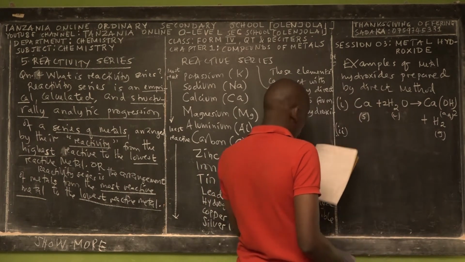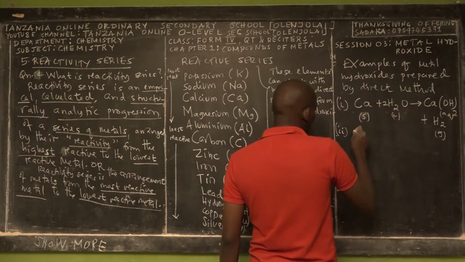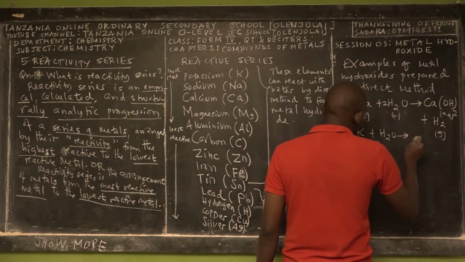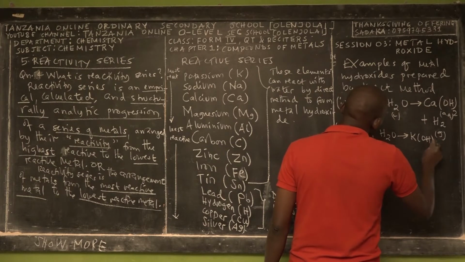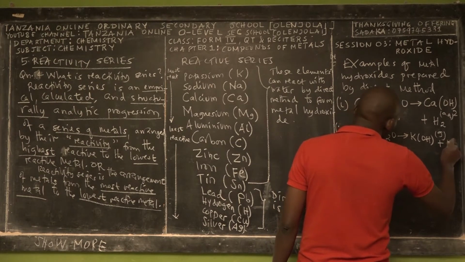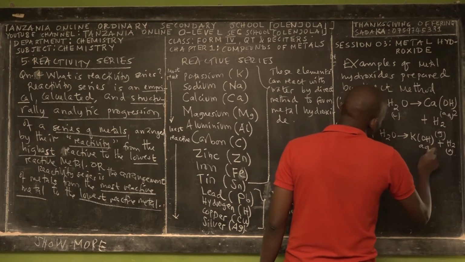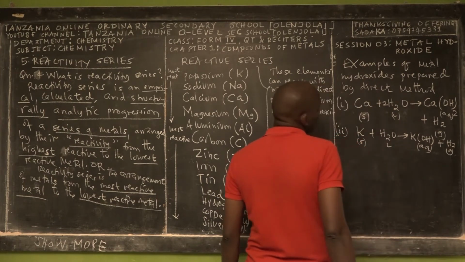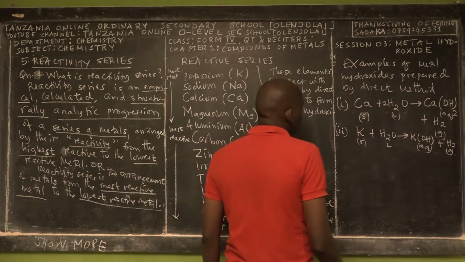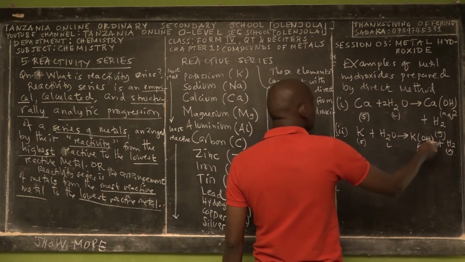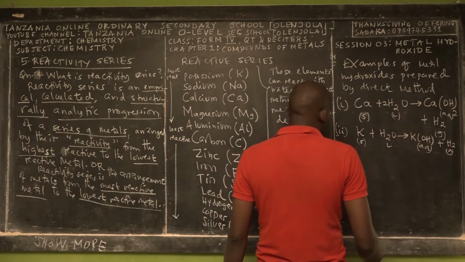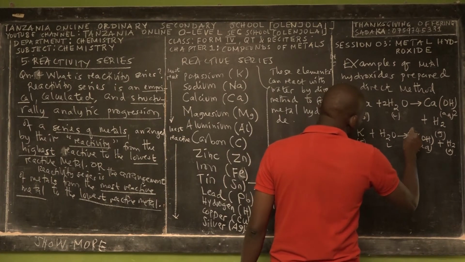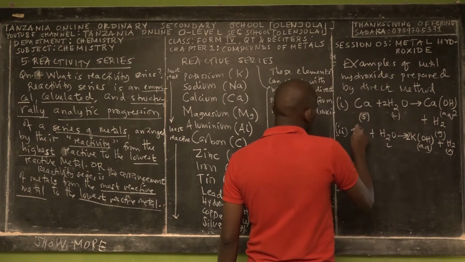Again, we can take potassium, which is the most reactive metal. So we have potassium, we react it with water, and then we form what? Product, which is potassium hydroxide, plus hydrogen, and this is aqueous because it is basic. This is solid, and this is liquid. So let us balance the equation. Here we have 2 atoms of hydrogen, here we have 1 atom of hydrogen, 1 atom of oxygen, 1 atom of oxygen. So the only unbalanced number of atoms is hydrogen. So here we have to balance it by 2, and this one we balance it by 2.